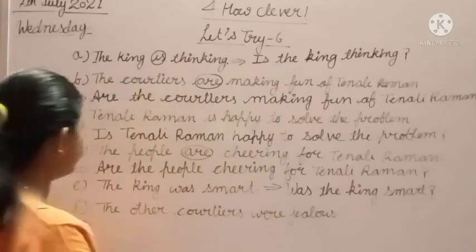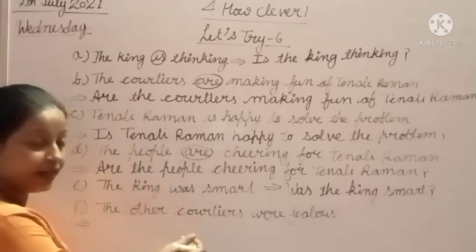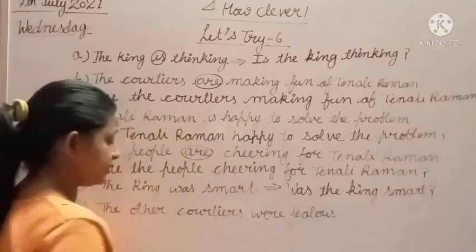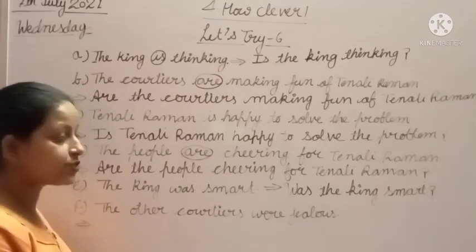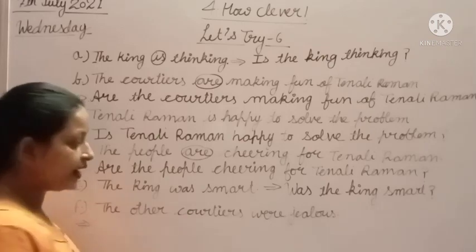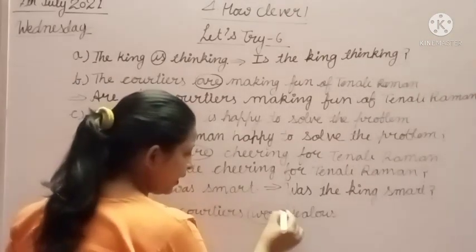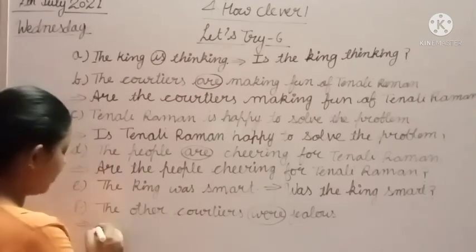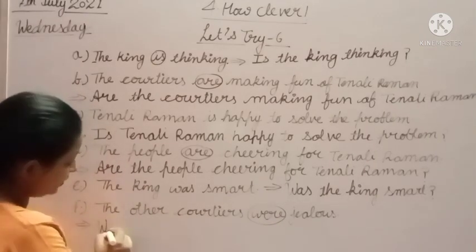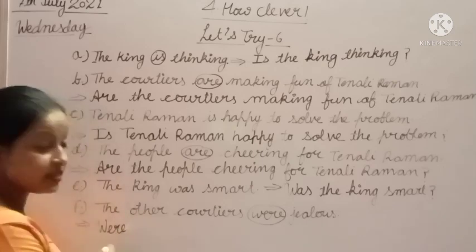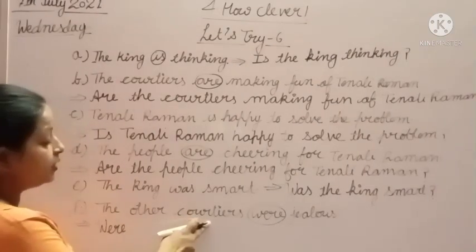है ना? Now the next one: the other courtiers were jealous. The other courtiers were jealous of Tenali Raman, है ना? First of all, we will find out the helping verb, and it is were. We will put it first for making the question, and where is the subject?